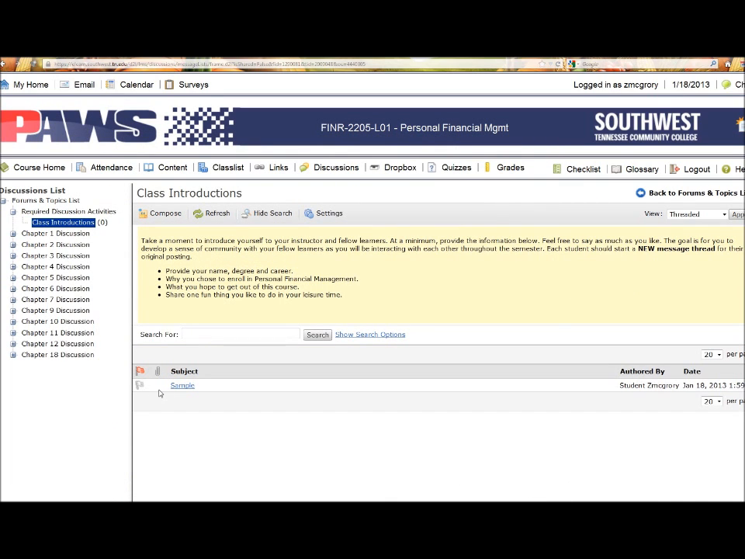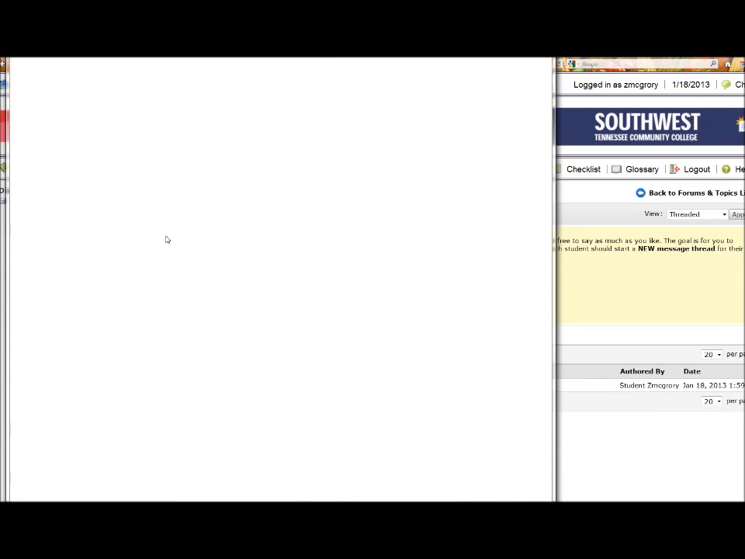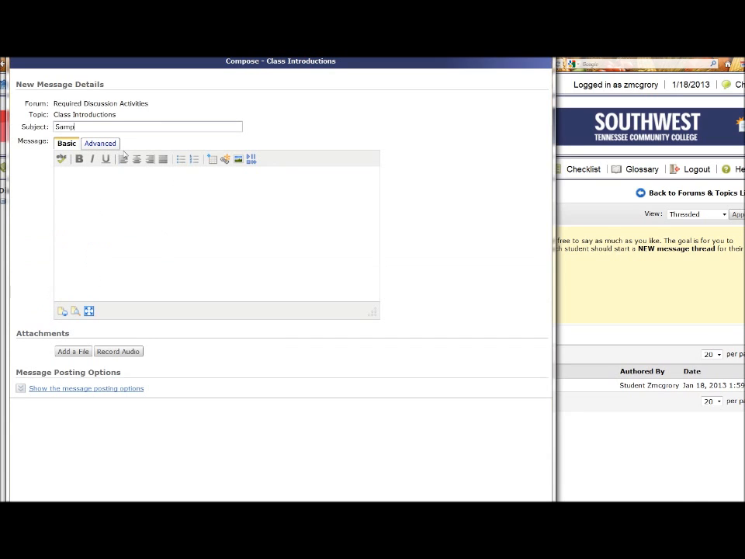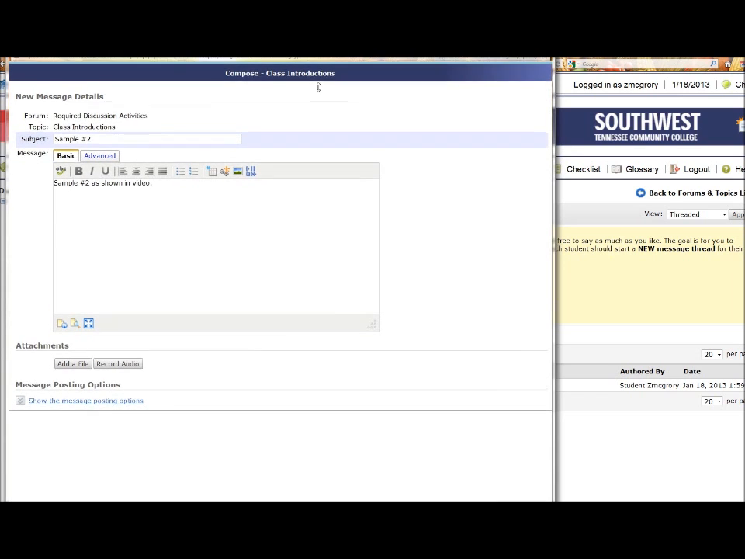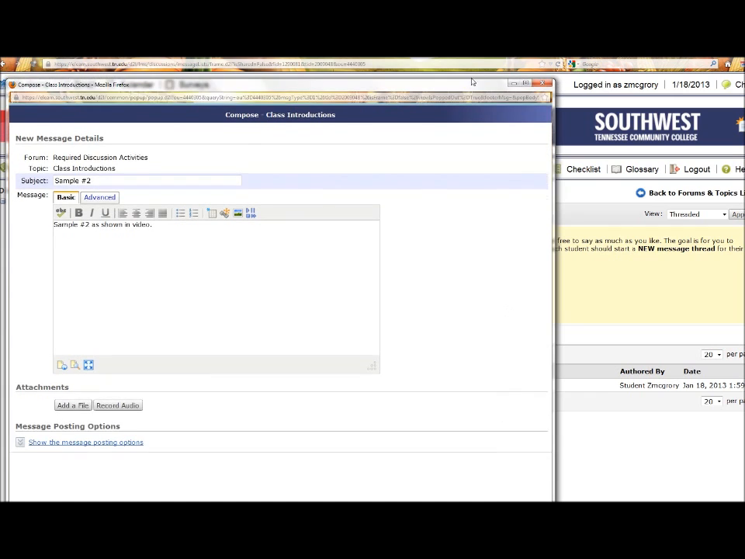And this is where it shows up. Now, if a classmate wants to introduce themselves, they would again click compose. I'll do one or two more samples just so that you make sure you understand how this works. I'm going to say sample number 2, as shown in video. And I'll probably delete these so that they don't clutter our discussion board.